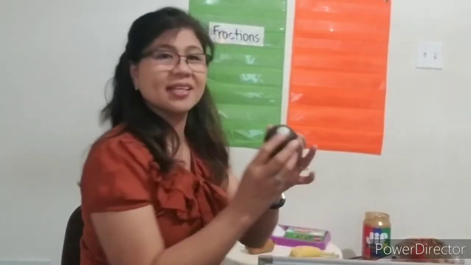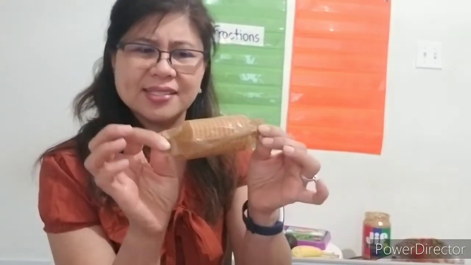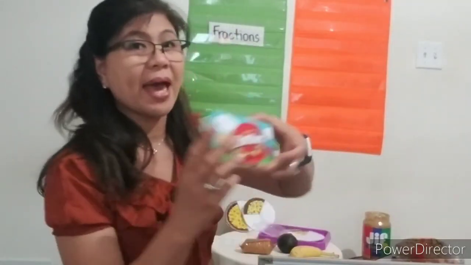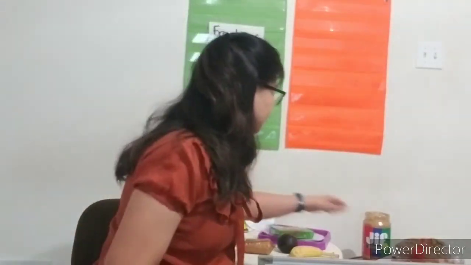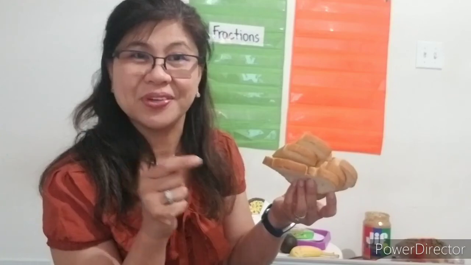I have here, what do you think this is? It's an avocado, okay? I will slice up the avocado and I can share maybe 1/2 to you. And I have here a bag of crackers. How do you slice this? How do you split this up? We will learn about that later. And I also have a box of Skittles here. How do we do fractions here? And I have here some slices of bread, 3 slices of bread. Because I didn't eat breakfast yet, I'll eat some of my bread and I'll share some with you. Okay, how about that? Are you guys excited about this?